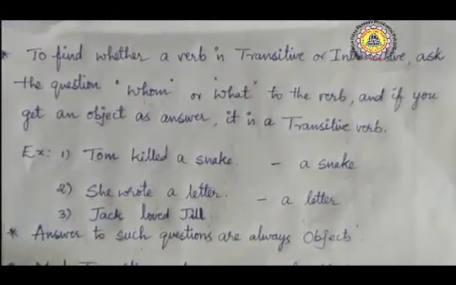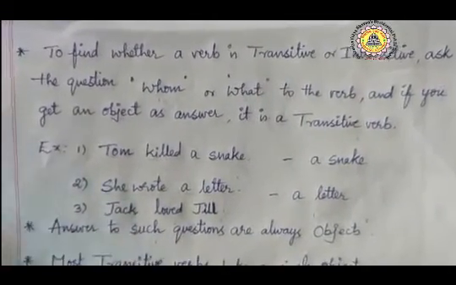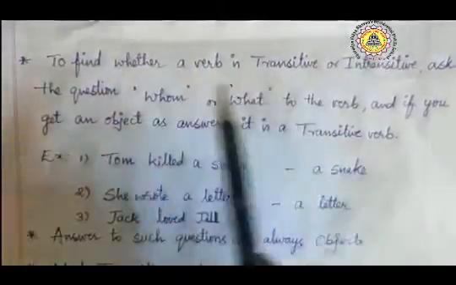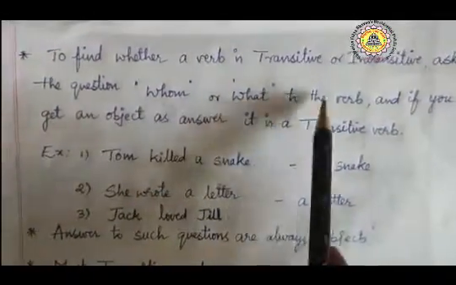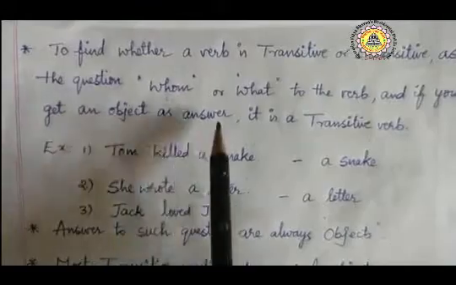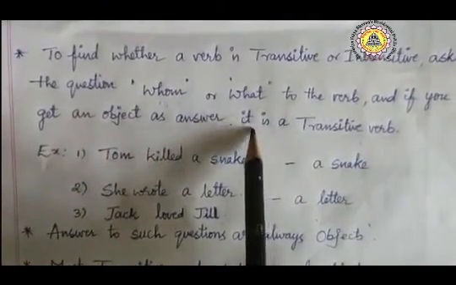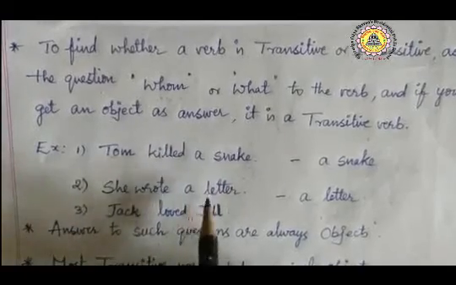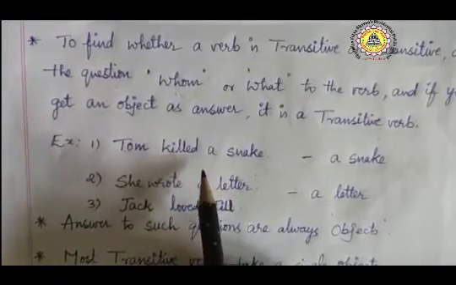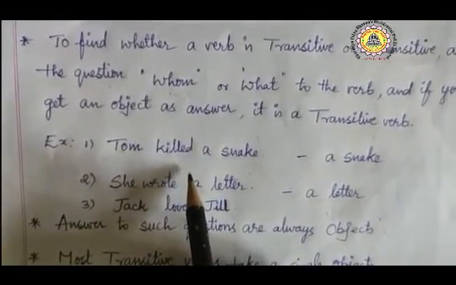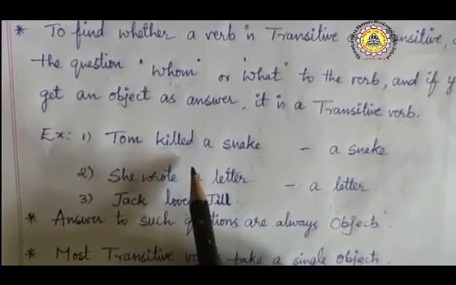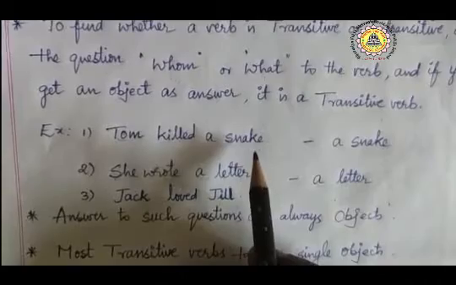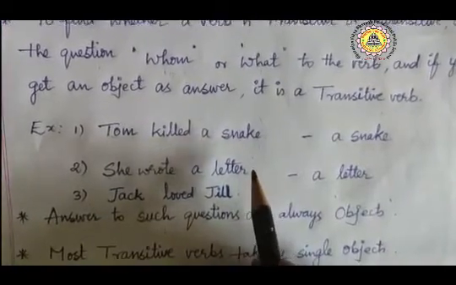Now let us see how to find out transitive or intransitive verb. To find whether a verb is transitive or intransitive, ask the question whom or what to the verb, and if you get an object as the answer, it is a transitive verb. So in these sentences, when we question the verb using whom or what, we should get the object as the answer, not the subject. If we get the object as the answer, it is said to be a transitive verb.